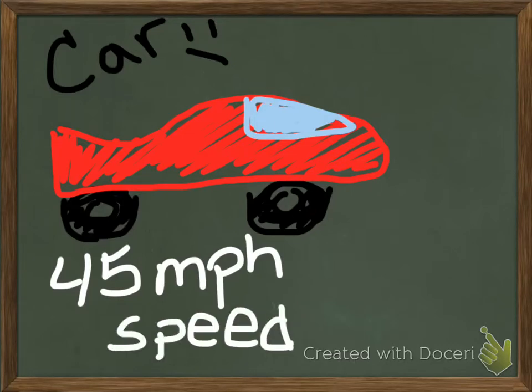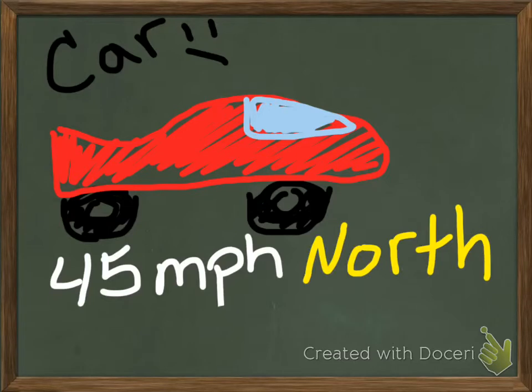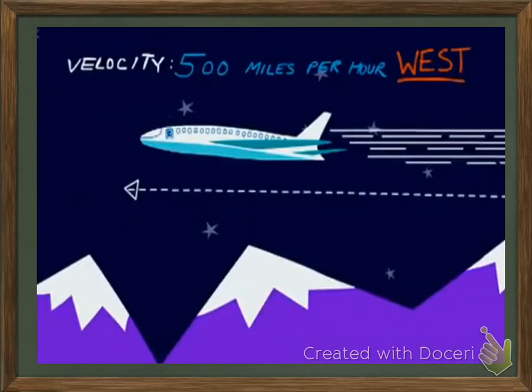But I don't want a speed, I want a velocity. In order to take that speed and turn it into a velocity, I need to add a direction. So let's add in the direction north. Because I have a speed with direction, now I have a velocity. Moving on here to a jet plane, you can see it says 500 miles per hour, west. Because it has that west, this is going to be a velocity, because it has a speed in a specific direction.